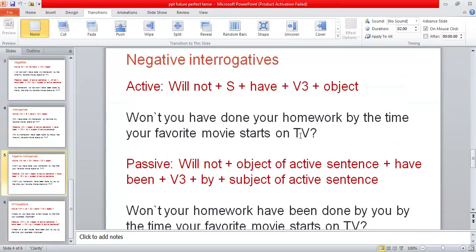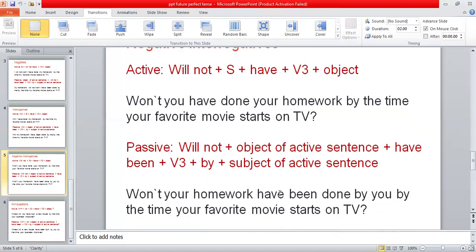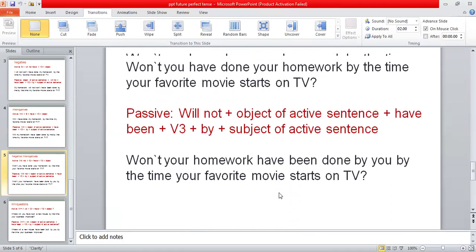Then we have negative interrogative sentences. So the active formula is: will not plus subject plus have plus third form of the verb plus object. You can change it into passive by following the structure formula: will not, object of active sentence, have been, third form of the verb, by plus subject of the active sentence. So in this way, you can change it from active into passive.